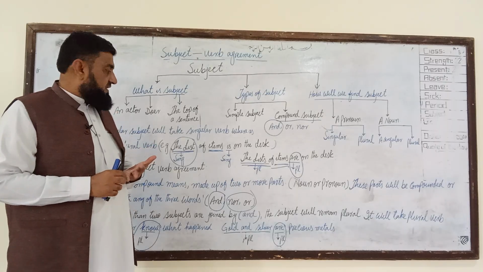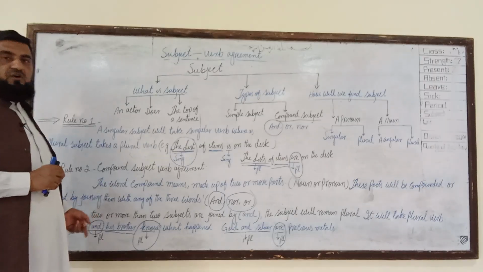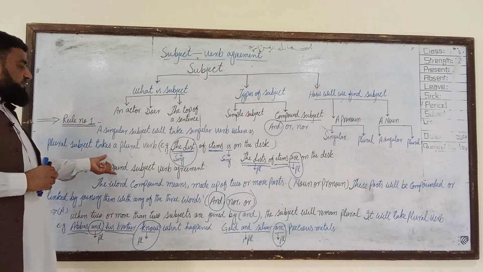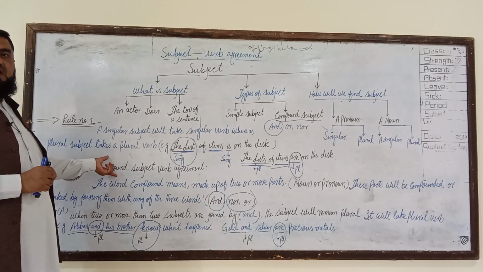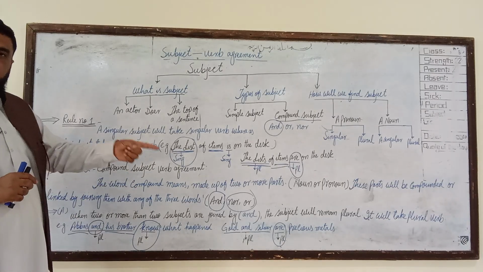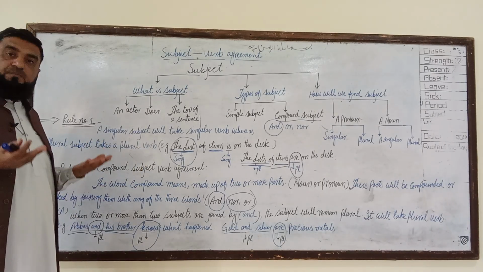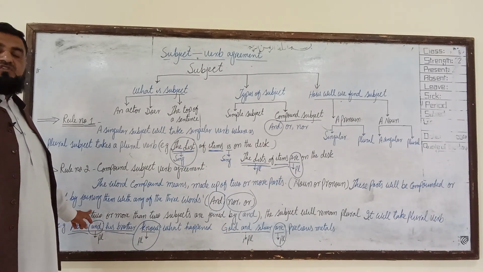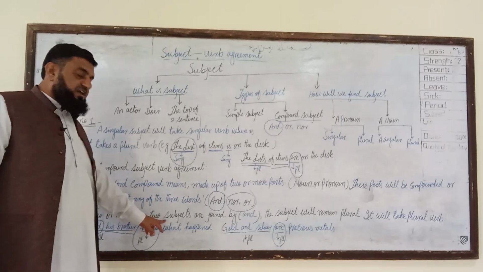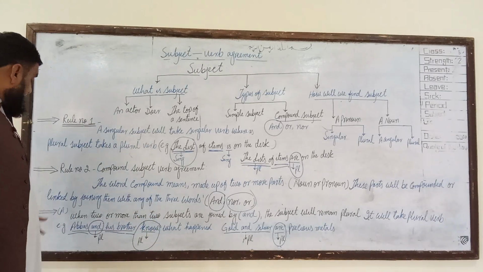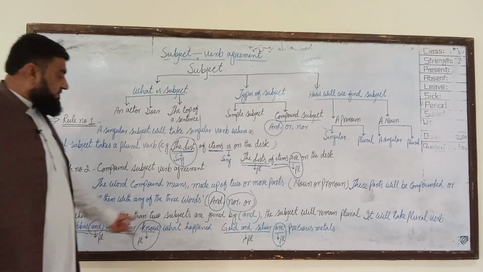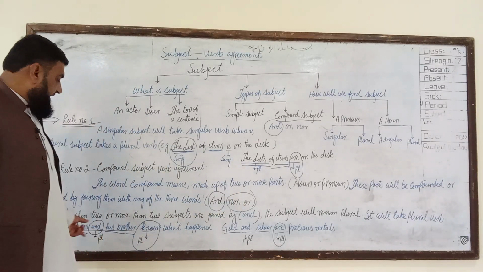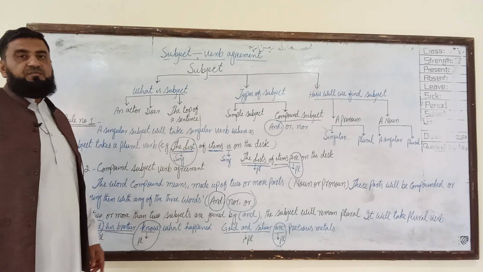So I have discussed, when the subject is singular, the verb will be singular. When the subject is plural, the verb will be plural. In case of rule 2, compound subject, when two or more subjects are joined by and or nor, they are called a compound subject. When two singular subjects are joined by and, they will become plural and they will take a plural verb as well. And when these two singular subjects are joined by nor or or, they will remain singular and they will take a singular verb as well.